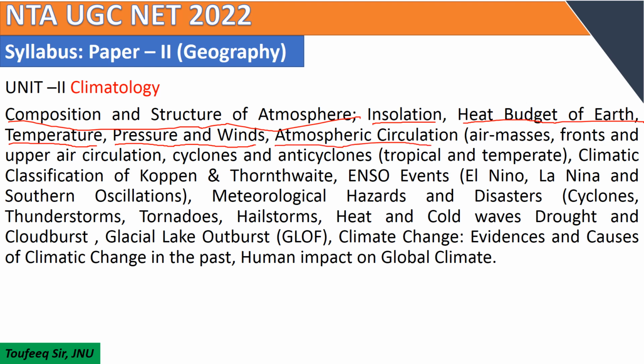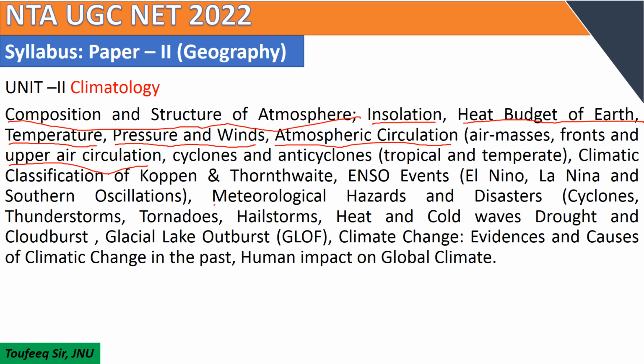Atmospheric circulation, under which you have to study air masses, fronts and upper air circulation. Cyclones and anticyclones, both tropical and temperate. Climatic classification of both Köppen and Thornthwaite. ENSO events. ENSO refers to the El Nino and Southern Oscillation. These events are El Nino, La Nina and Southern Oscillations.